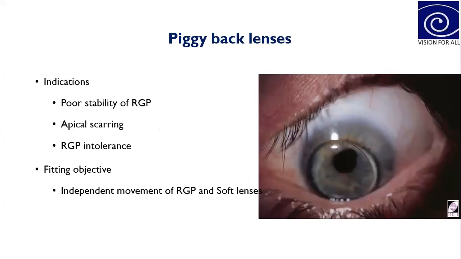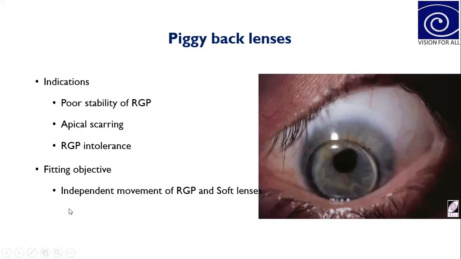Okay, so coming to the piggyback lens system. These are the RGP lenses which you fit over soft contact lenses. So you basically have a two-lens system in a piggyback lens system. The first one is the soft lens, which is usually a silicone hydrogel lens. The indications are patients who have poor stability of RGP contact lenses, or patients who have apical scarring in the center of the cornea, or patients with RGP intolerance. Those patients are more indicated for this piggyback lens system design.